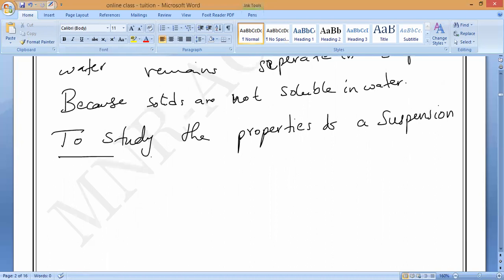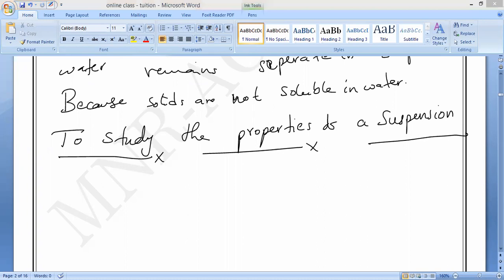If you want to understand the properties of suspensions, let us see how we need to study, like solutions only. Here in suspensions the particles are not soluble, while in solutions the particles are soluble. That's all. Is there any other difference? Nothing. Correct or not?